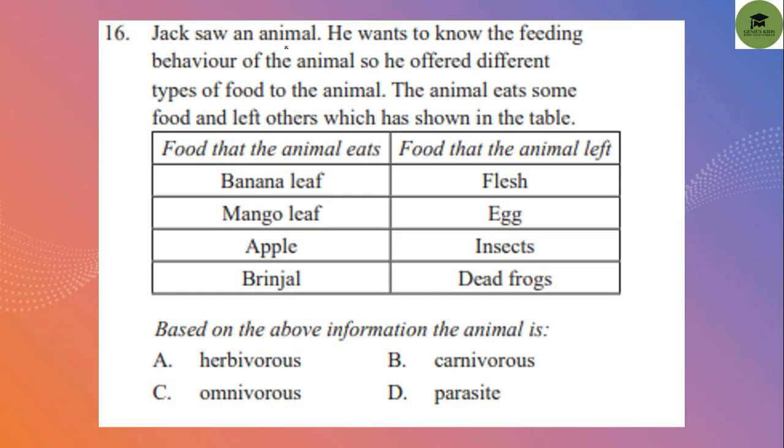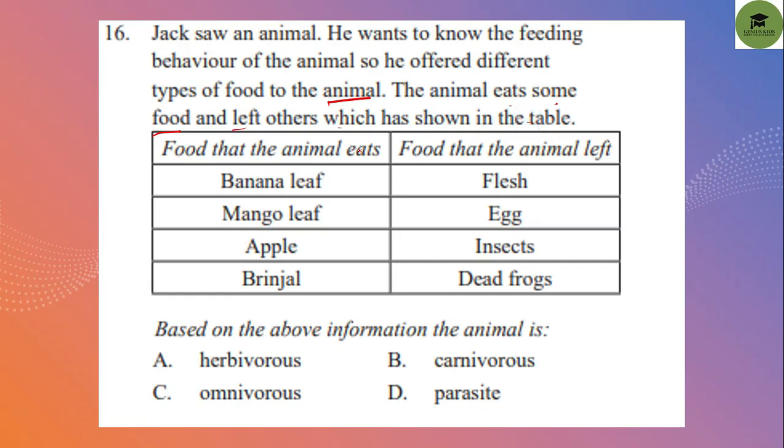Question number 16. Jack saw an animal. He wants to know the feeding behavior of the animal. So he offered different types of food to the animal. The animal eats some food and leaves others, which is shown in the table.